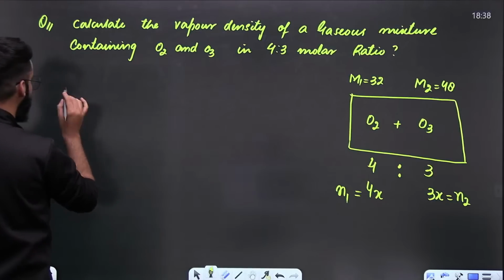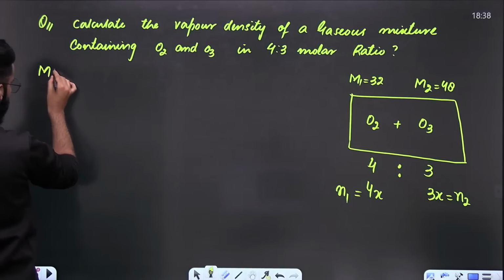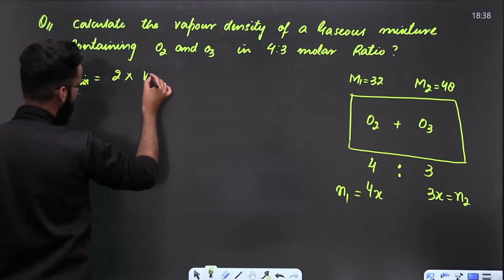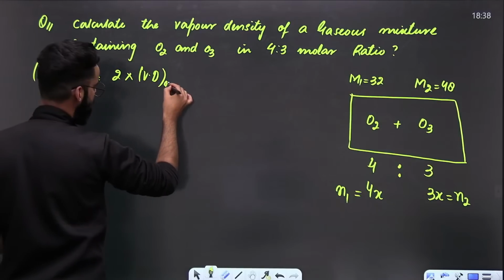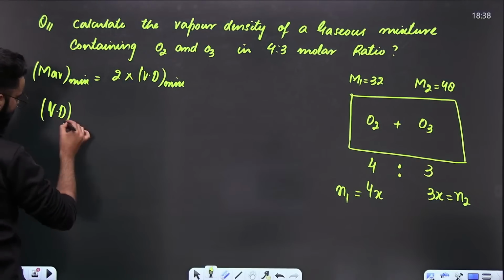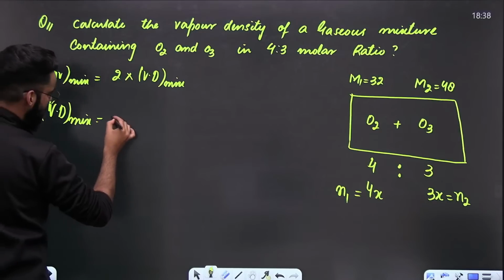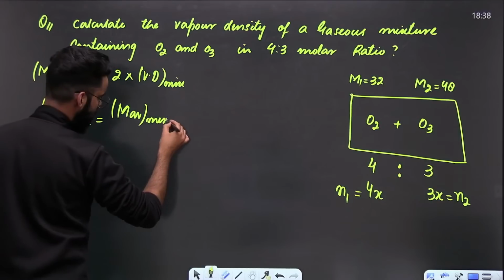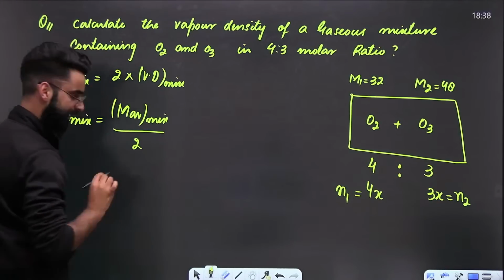What are we supposed to calculate? The vapor density of the mixture. Few minutes back, I gave you one relation: average molar mass of the gaseous mixture is always equal to 2 times the vapor density of the mixture. So vapor density of the mixture is equal to the average molar mass of the mixture divided by 2.